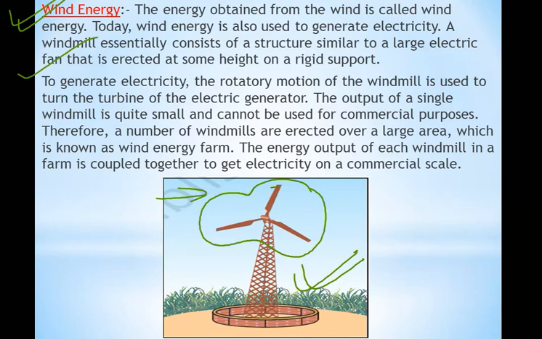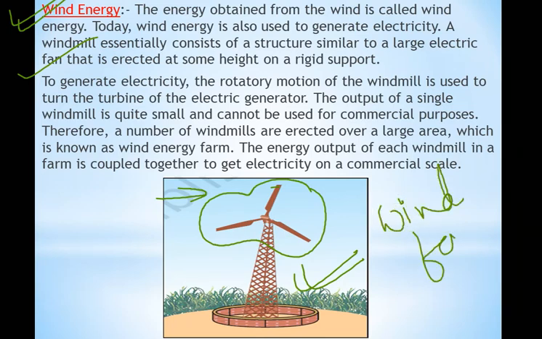To generate electricity, the rotatory motion of the windmill is used to turn the turbine of the electric generator. When the blades rotate, the blades of the turbine will rotate, and through that generator we get the electricity. The output of a single windmill is quite small and cannot be used for commercial purposes. If we put only a single windmill, what will happen? We cannot get electricity. So what do we have to do? We have to place many windmills in the same place to get proper energy or electricity. And when a number of windmills are placed in the same place, that is called a wind farm.